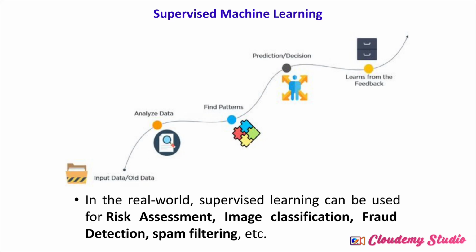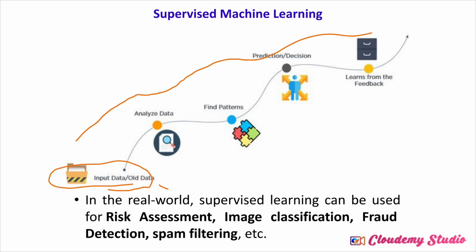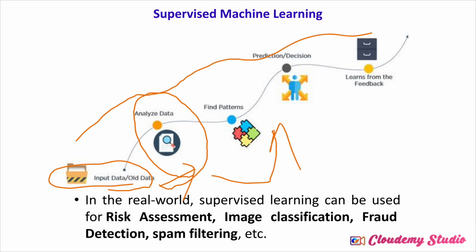So let's see this example with this flow diagram. First of all, here we are providing the input data, right? After giving the input data, the machine will analyze the data, which kind of data we are providing to our machine, and then it will find the pattern. Hidden patterns means which kind of data this is and how it is linked with each other. After that, it will do the prediction or take the decision.